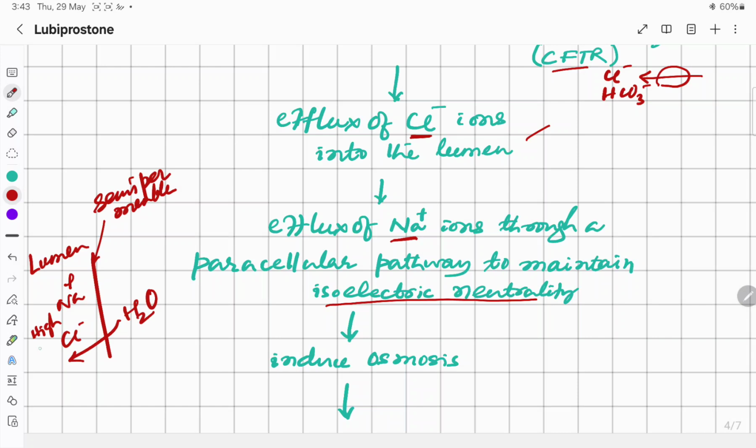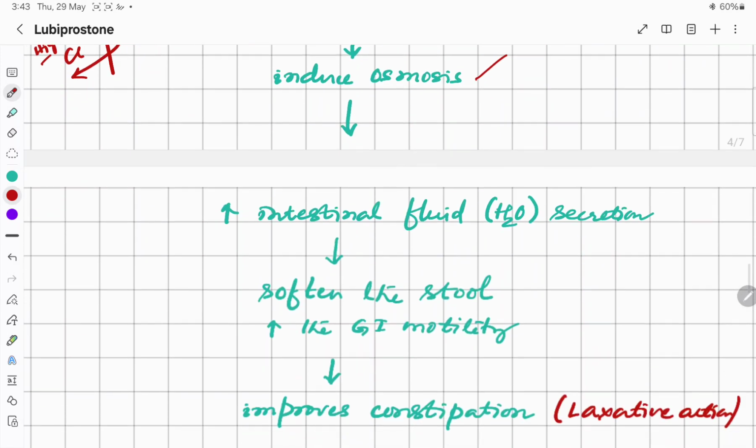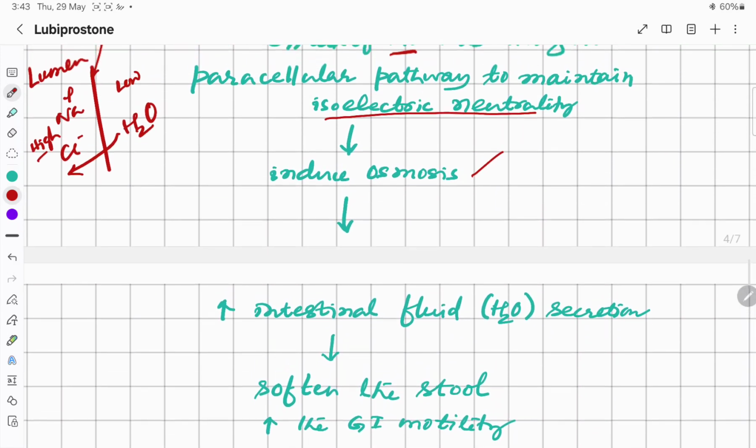Here there is a high concentration of sodium and chloride, so there will be flow of solvent through the semi-permeable membrane to maintain the equilibrium. That is called osmosis. So an isoosmotic equivalent of water is secreted into the lumen.